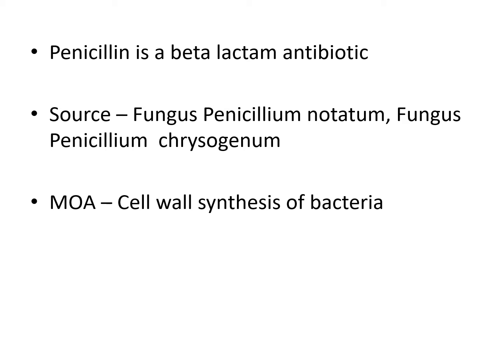There is a cross link between two peptidoglycan chains. This process is known as transpeptidation reaction. And this transpeptidation reaction is catalyzed by penicillin binding protein. Penicillin inhibits this transpeptidation reaction, means it inhibits penicillin binding protein which is responsible for transpeptidation reaction.